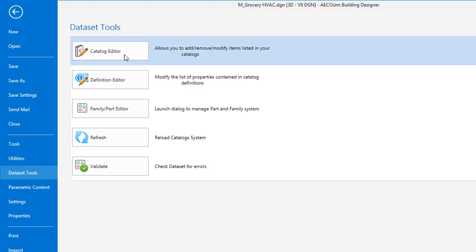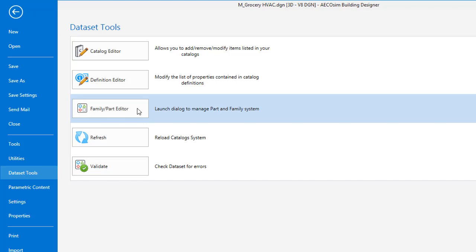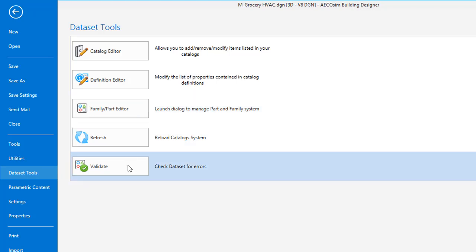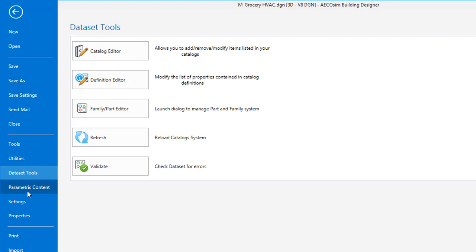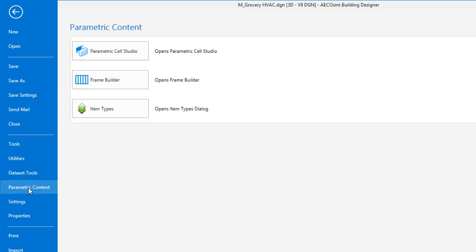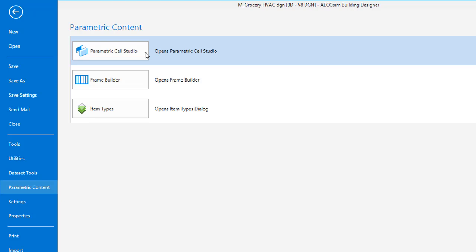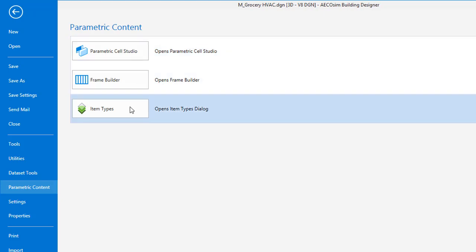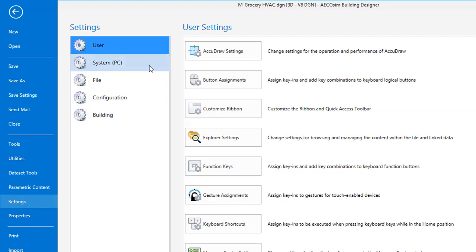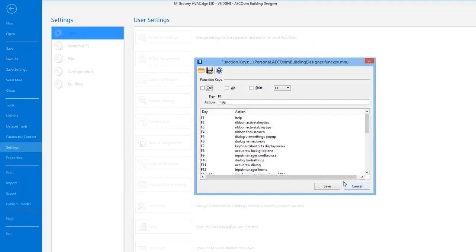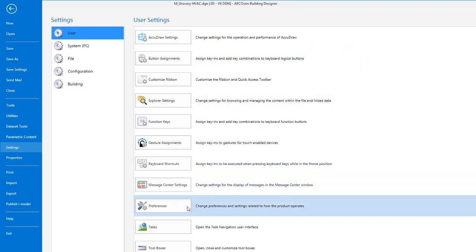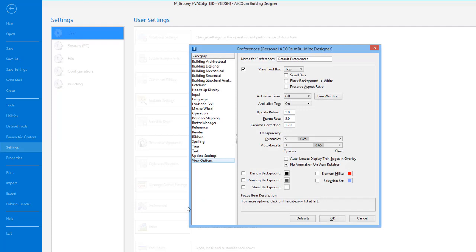We have utilities available for things like our data utilities, our part utilities, IFC utilities, and backup utilities. Our dataset tools for our dataset catalog editor, our definition editor, family part editor, the refresh tool, and the validate tool. There's a parametric content option over here. You can see we can open Parametric Cell Studio, open Frame Builder, or open the item types dialog.